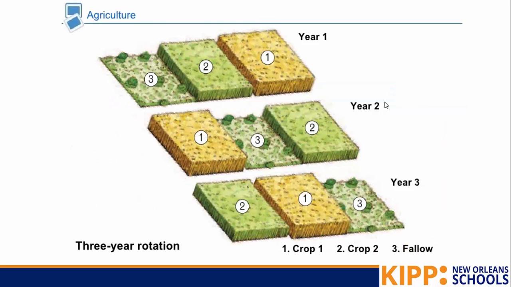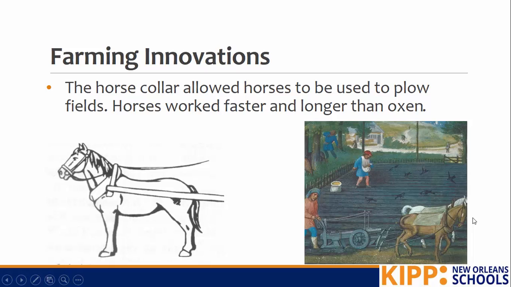Here's another picture of what it would look like over the course of 3 years. You see here, you leave one field fallow, you grow one crop and then another, and then you rotate out which one's fallow and which one's growing which crop. This allowed there to be more food produced on less land.